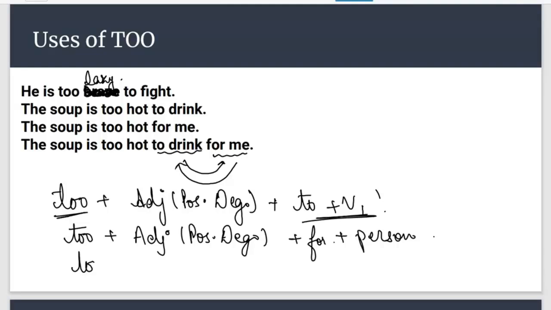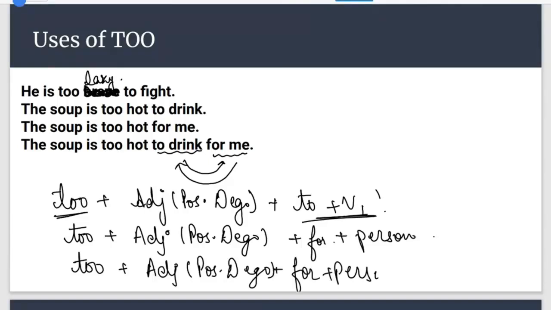So whenever there is a sentence in which both the things are mentioned, then you will mention for plus person first, and then you will write to plus V1. So this is basically the format to use TOO2 in a sentence. Am I clear with this?